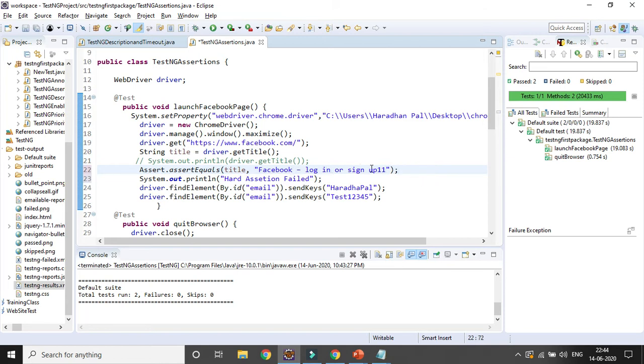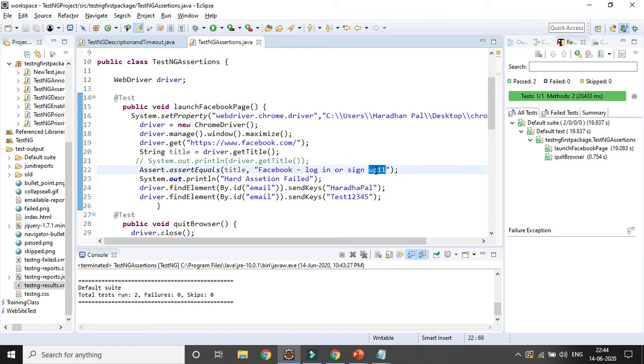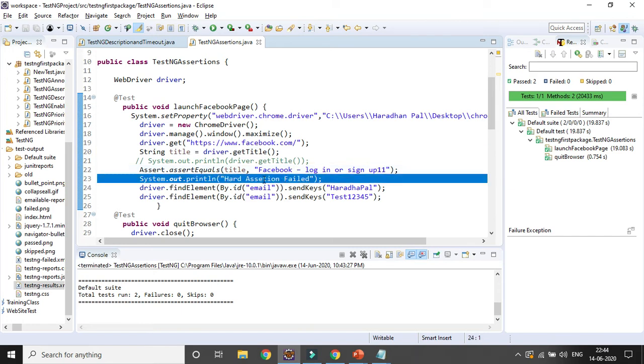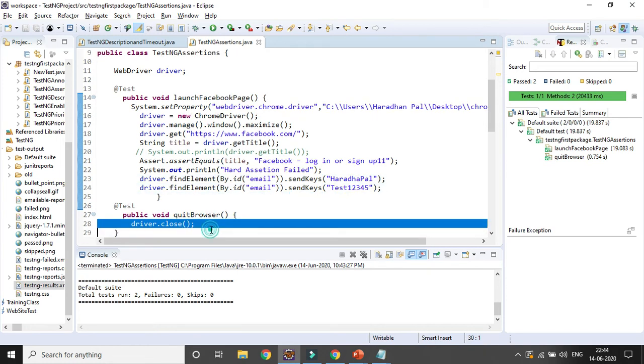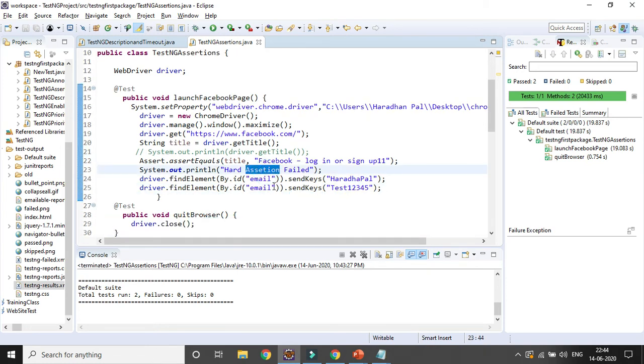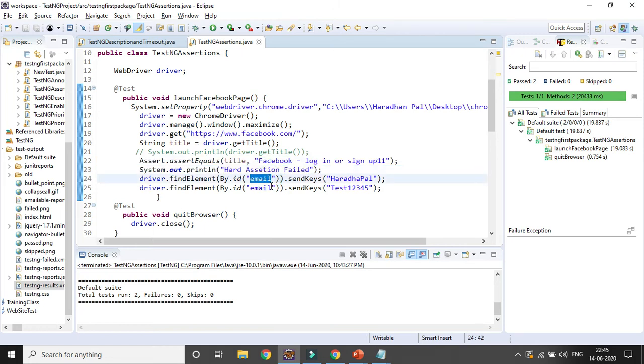Facebook login or sign in up 11. So obviously it will not match. Assert equals the title: whatever is Facebook login page sign up will not match with the 11 part. So obviously that step will not be executed and the remaining steps will not be executed. But the next method will get executed. So let's run the code and see whether my first test case is getting failed and the execution is stopping at that point. The next line of code will not be executed, but the next method will be executed.